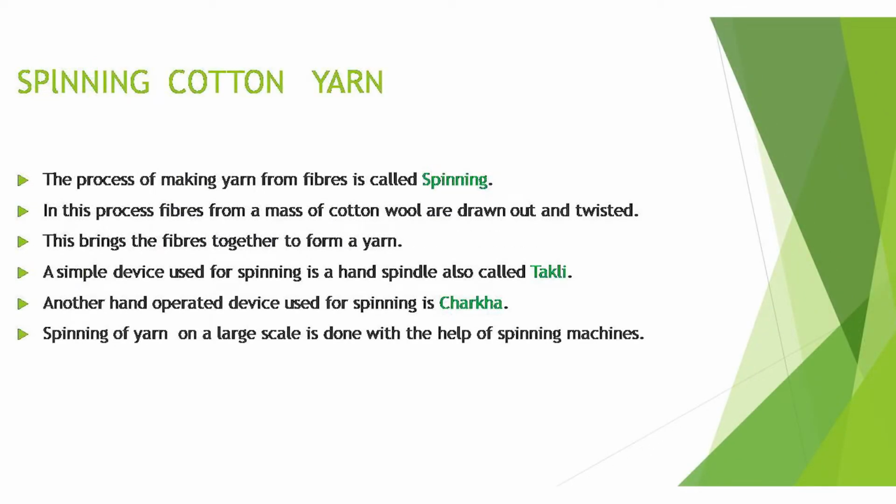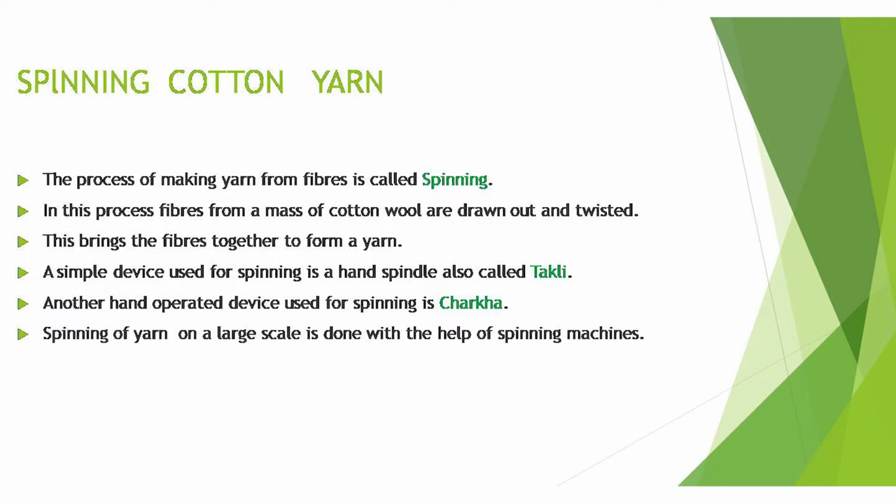Now, in this topic, we will see how we make the yarn and how it is done. The next topic is spinning cotton yarn. The process of making yarn from fiber is called spinning. In this process, fibers from a mass of cotton wool are drawn out and twisted. This brings the fibers together to form a yarn. Which devices are used to make these yarns? A simple device used for spinning is a hand spindle, also called takli.